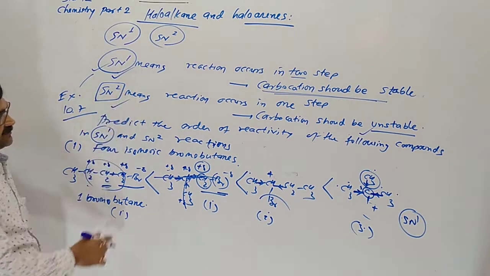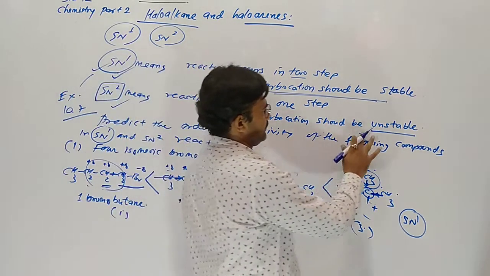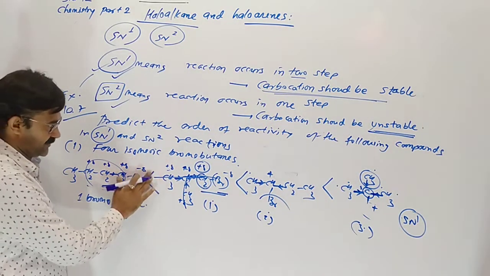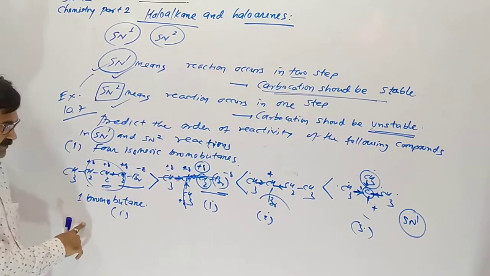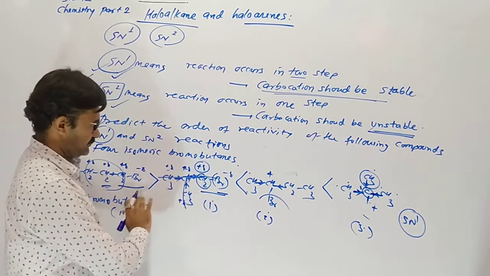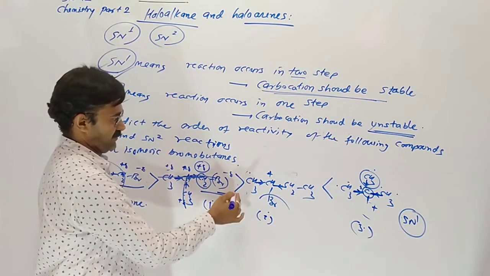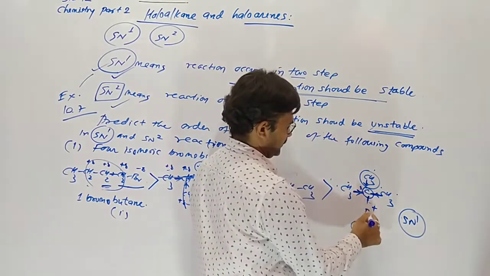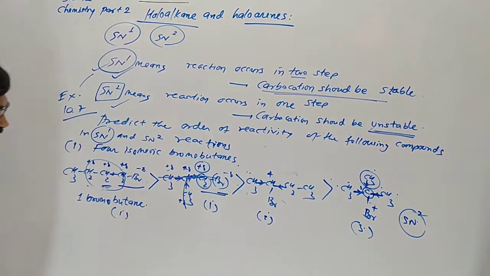Now what about SN2? SN2 means reaction occurs in one step and carbocation should be unstable. So which one is unstable? Yes, so the sequence will be changed. Highest unstable is 1 bromobutane. Then more stable is 1 bromo 2 methyl propane. Then more stable is 2 bromobutane. And maximum stable is 2 bromo 2 methyl propane. So this is the sequence of SN2 reaction. The order will be changed.